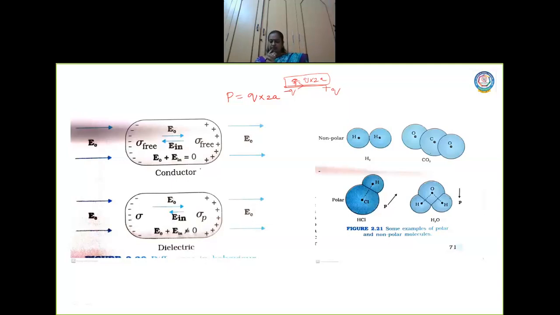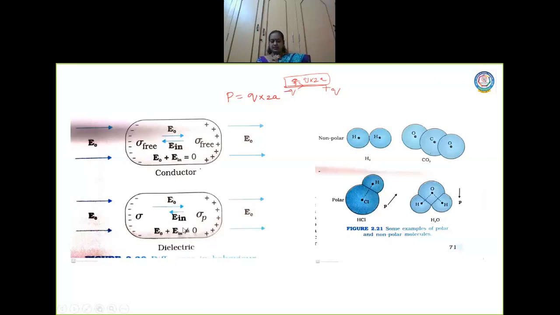We are going to learn how the induced electric field reduces the external electric field. That depends on the nature of the dielectric that is used, right?